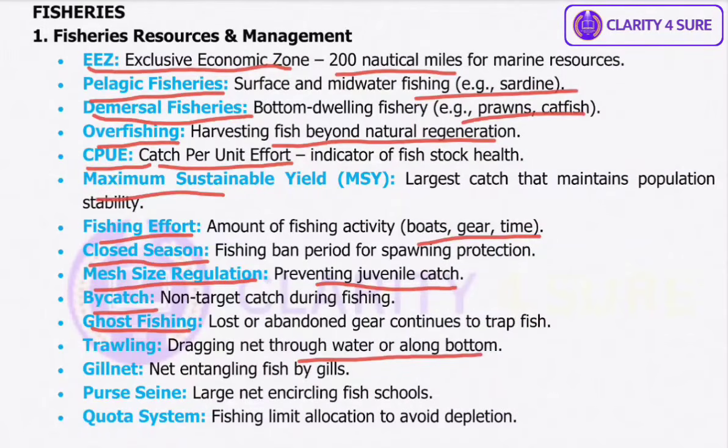Okay, then we have gill net, a net that traps fish by their gills, efficient for catching species like hilsa and katla. Then we have purse seine, the massive net that encircles fish schools, often pelagic species like tuna, and then closes like a purse at the bottom. Okay, so this is a method of catching. Then we have quota system. Governments allocate fishing limits to prevent overexploitation, ensuring sustainable fish harvest. Right, so they put a capping on it.